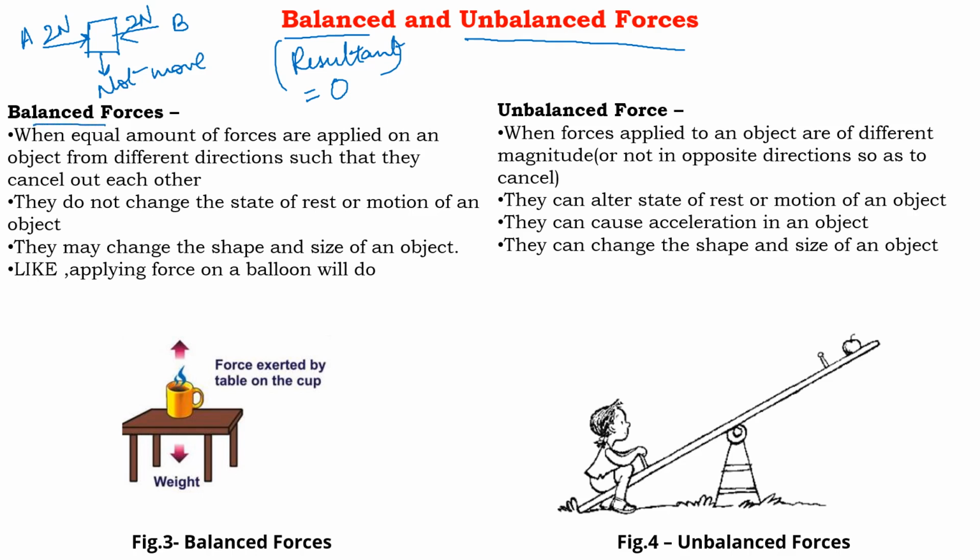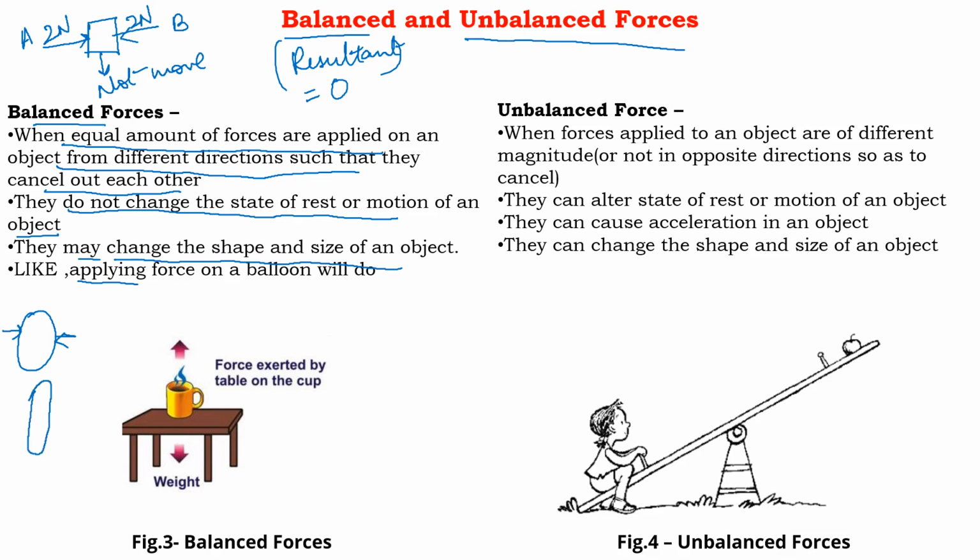So please have a look. When equal amounts of forces are applied on an object from different directions such that they cancel out each other, they are called balanced forces. They do not change the state of rest or motion of an object. They may change the shape and size of an object. For example, if it is a balloon and you apply force from two opposite sides, the shape of the balloon may change when balanced forces are applied.